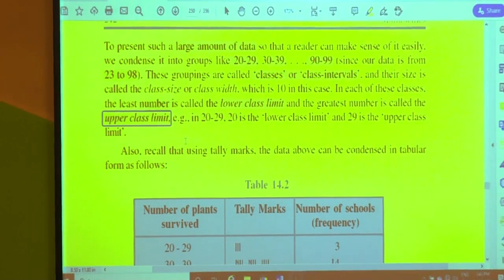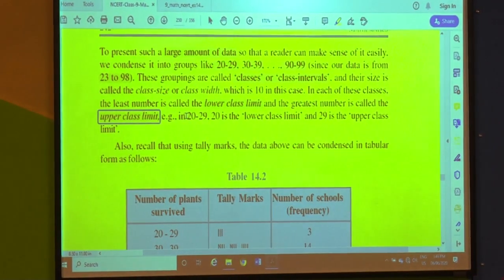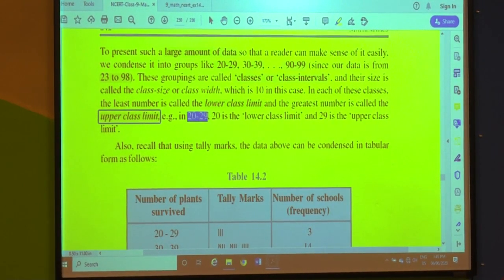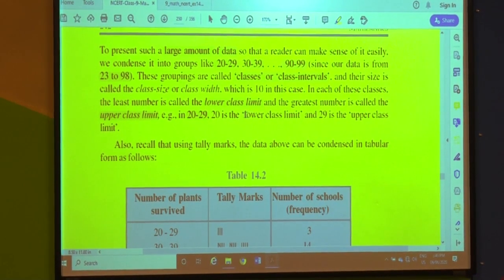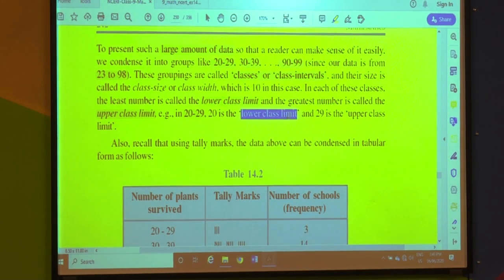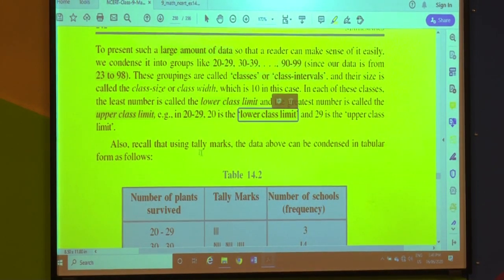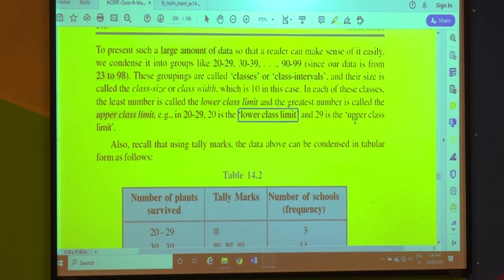The greater number. Means in the class 20 to 29, 20 is the lower class limit. What is 20? Lower class limit. And 29 is the upper class limit. What is 29? Upper class limit.